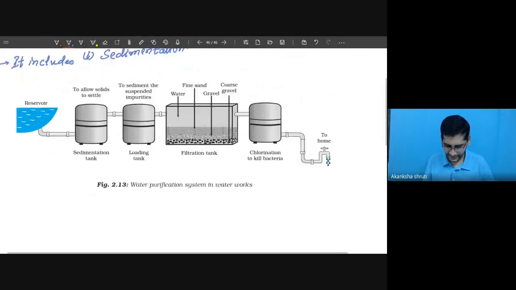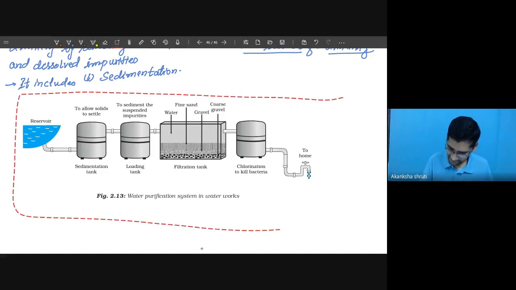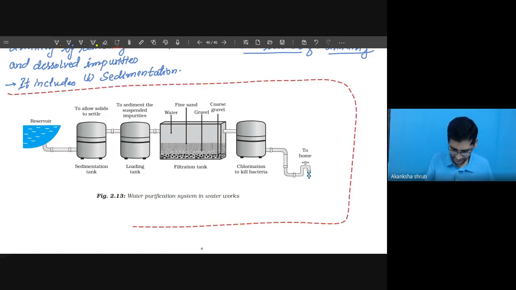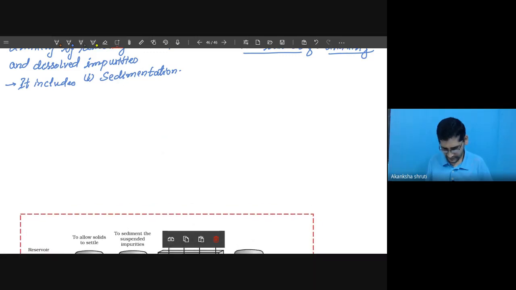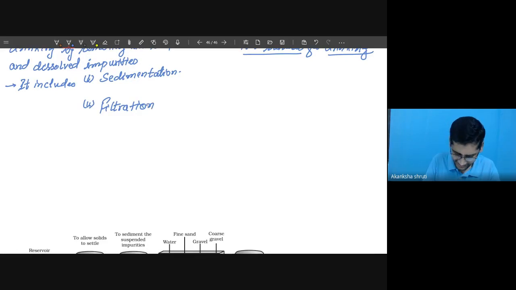The second step is filtration. And the third step is chlorination, killing the bacteria and unwanted germs, which is also called bleaching.